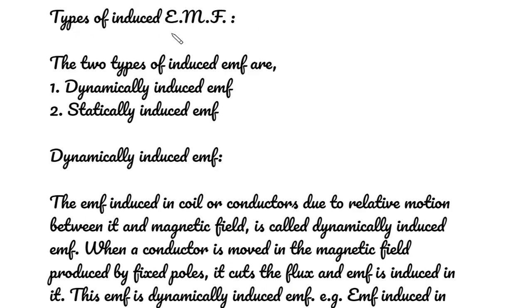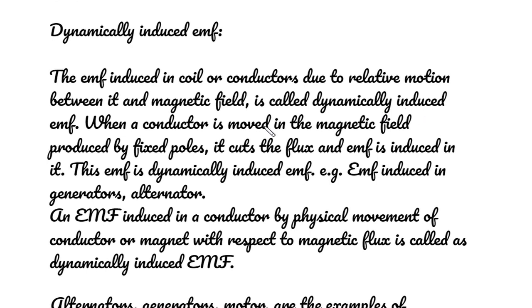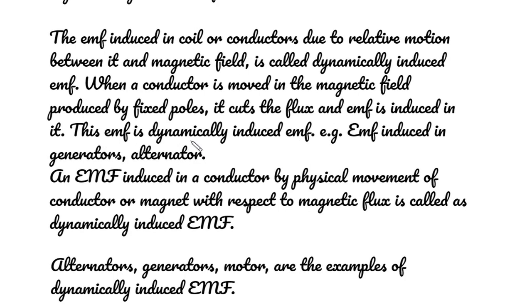Types of induced EMF. The two types of induced EMF are: number 1, dynamically induced EMF, number 2, statically induced EMF. Dynamically induced EMF. The EMF induced in a coil or conductors due to relative motion between it and the magnetic field is called dynamically induced EMF. When a conductor is moved in the magnetic field produced by fixed poles, it cuts the flux and EMF is induced in it. This EMF is dynamically induced EMF. For example, EMF induced in generators, alternators.